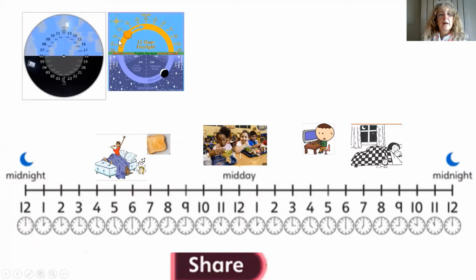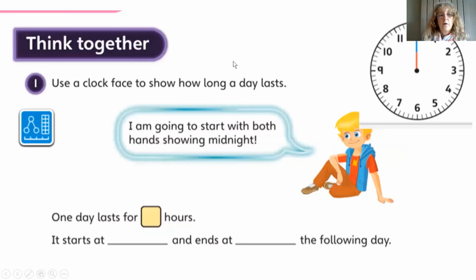So we've got 12 hours usually of daytime, and then there's not 12 hours really being dark, but it does start to get dark depending on the time of the year, whether it's summer or winter. So we can see really that we do need a 24-hour clock, don't we, to show it? So we can see that there. Right, let's have a look at this one then.